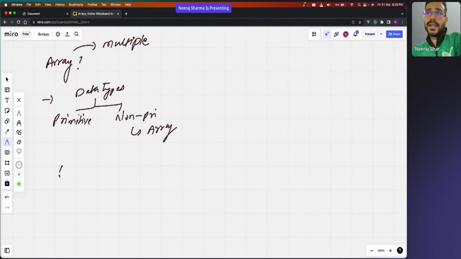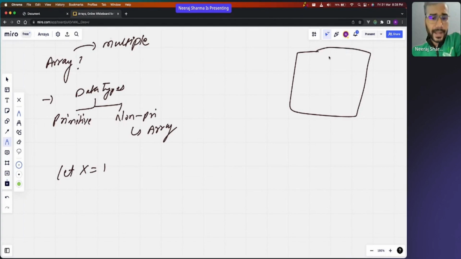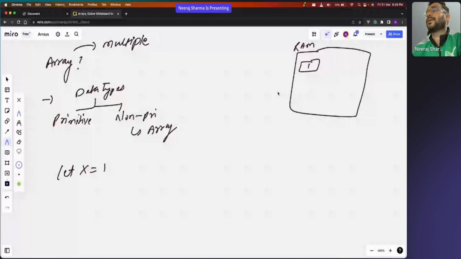Now when we say let x equals 1, understand this: consider this is your computer memory, your RAM. Whenever your program runs, it will allocate information in the RAM and keep reading those values from the RAM. So x equals 1 means it is allocating 1 somewhere in the memory. Correct? It is allocating 1 somewhere in the memory.